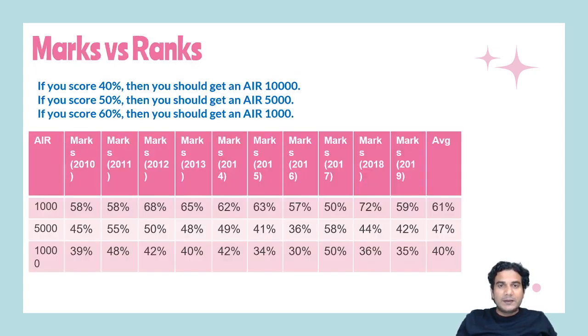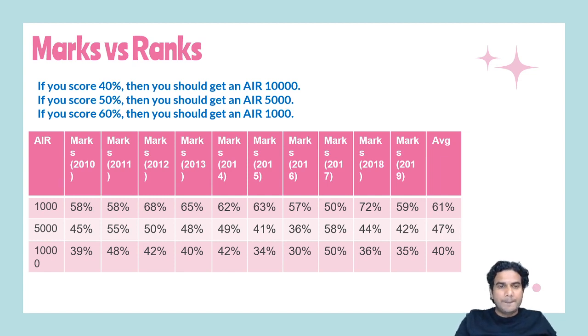Marks versus rank. I have collected the data of the past 10 years. You can see in the first column I have written the ranks. I have compared three ranks: 10,000, 5,000, and 1,000. And in the other columns, you can see year-wise cutoffs for these particular ranks.